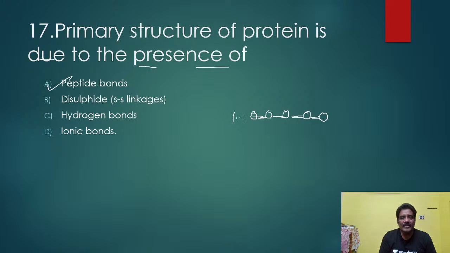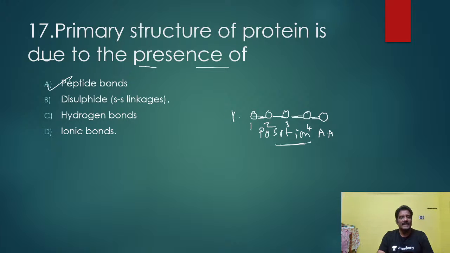But the primary structure helps only about the position of the amino acids. It tells which amino acid is first, which is second, third, like that. Position only. It will not explain biological function. It is not important for biological functions. That is peptide bonds only here.